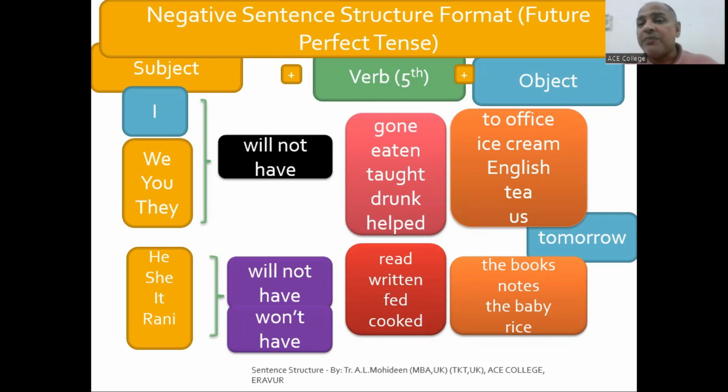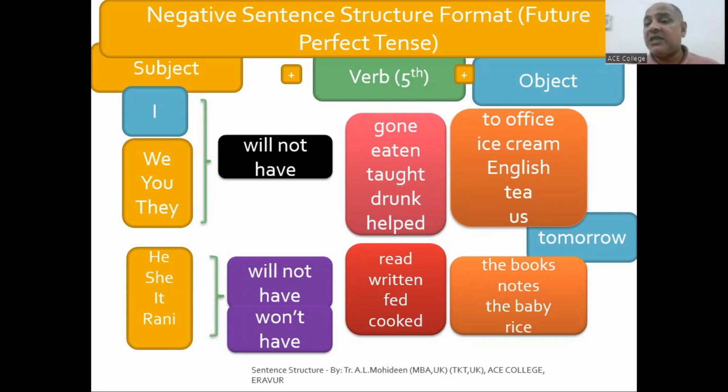Then tomorrow, Khalid is asking me, Mohideen, where is my money? Then I have to say, oh, I have forgotten your money. Actually, I have forgotten my purse. I did not bring my purse. Definitely, I will have given tomorrow. I will have given tomorrow.